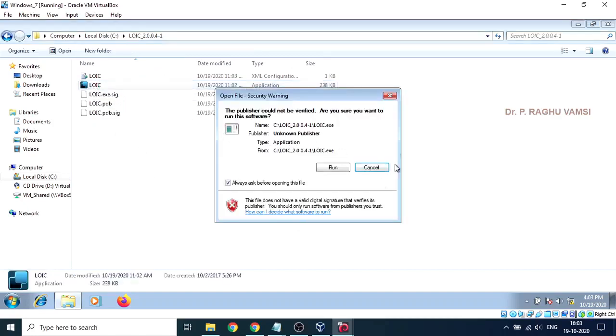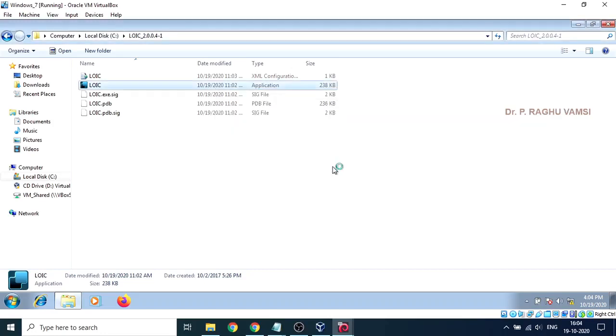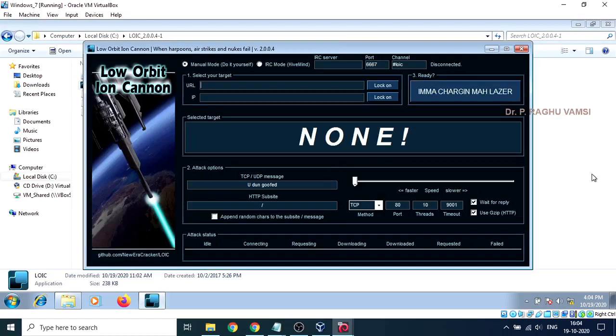So I am running this LOIC, Low Orbit Ion Cannon, which is what LOIC means. It has become very popular because it creates multiple threads, and each thread will launch a denial of service. Especially SYN flooding will be done. That is the reason this particular tool has become very famous. So run this tool, it is a very simple tool.